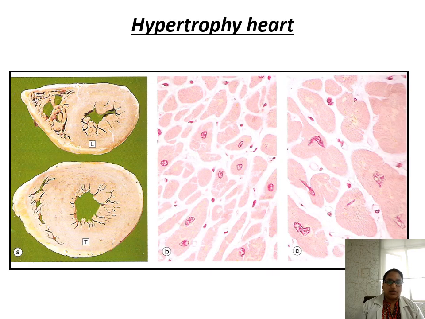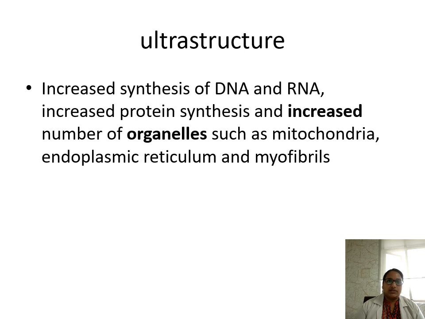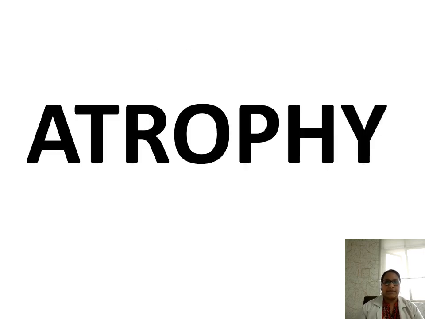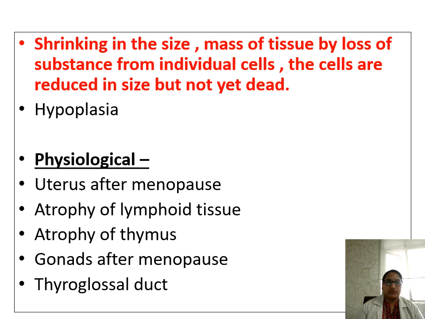Again, we can see the hypertrophy of the cardiac cells. And ultrastructurally, we see increased synthesis of DNA, RNA, increased protein synthesis, and an increased number of organelles also. So next comes atrophy.